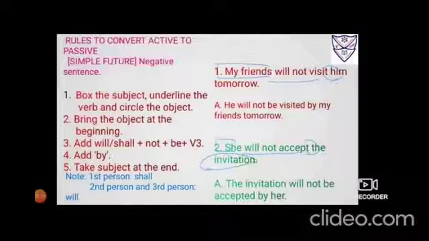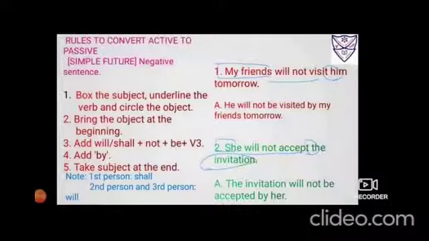Number 2, she will not accept the invitation. Box the subject she, underline the verb will not accept, and circle the object the invitation. Fine. Now bring the object ahead, the invitation. Because it is invitation, third form, non-living. So you have to use again will only. Use not also as it is.